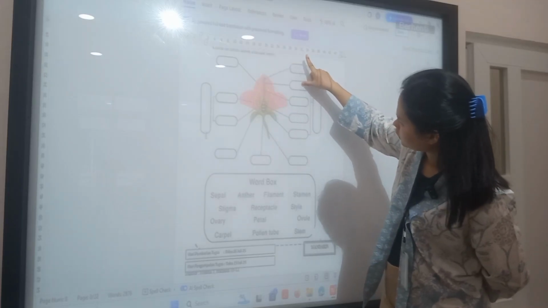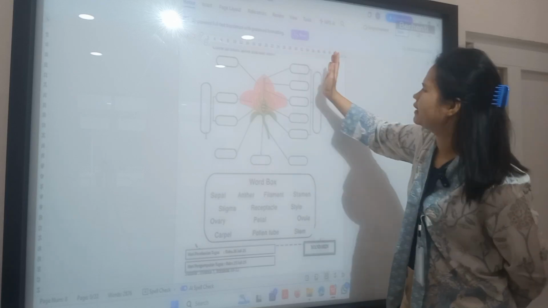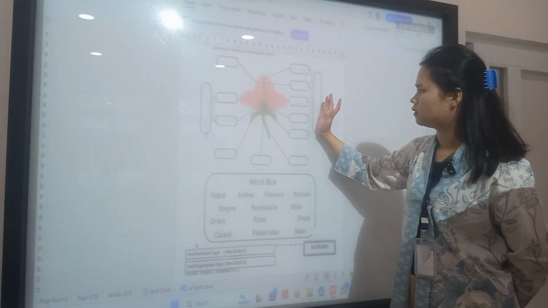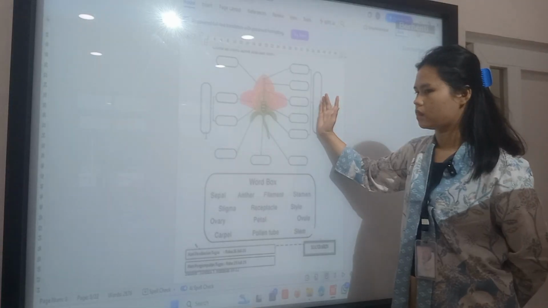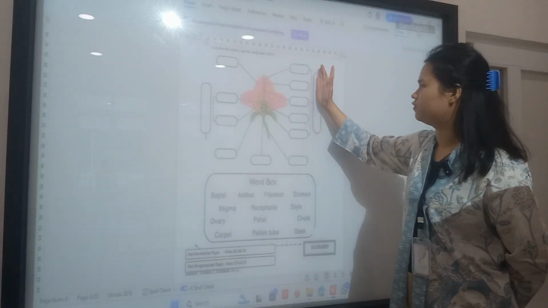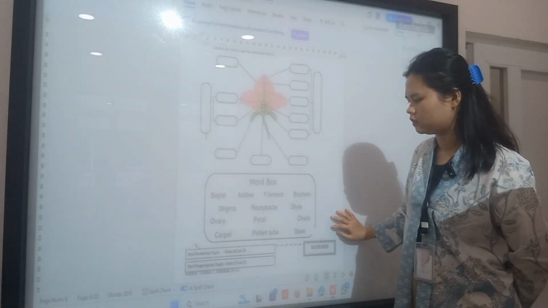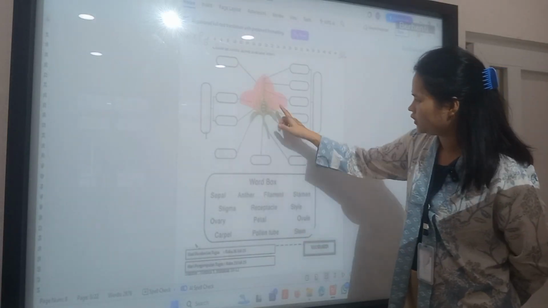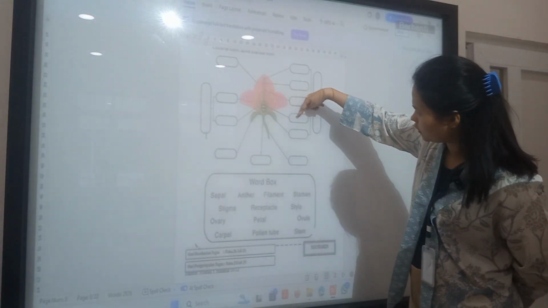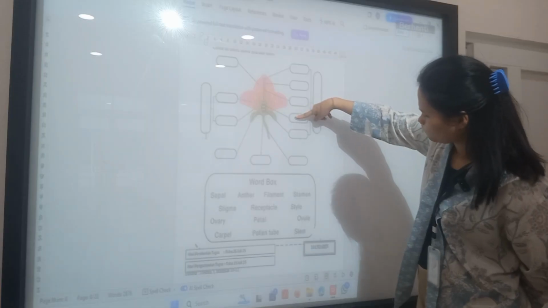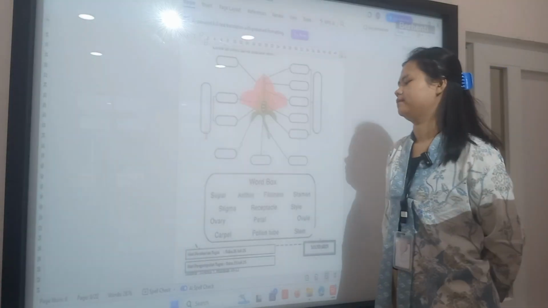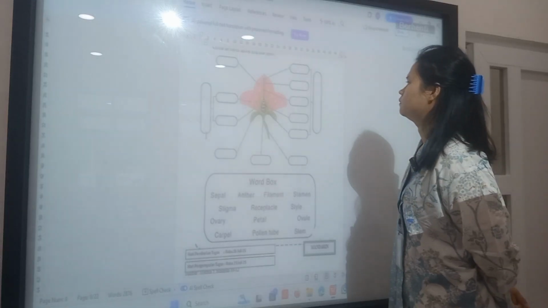No, all of this one is carpel. It's like a woman. And then the ovule is in here. Okay, only that. I think it's clear for this part of the flower.